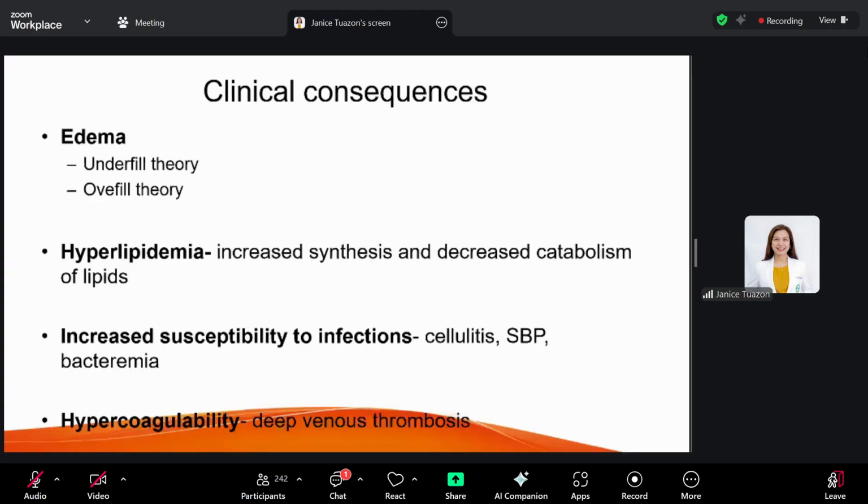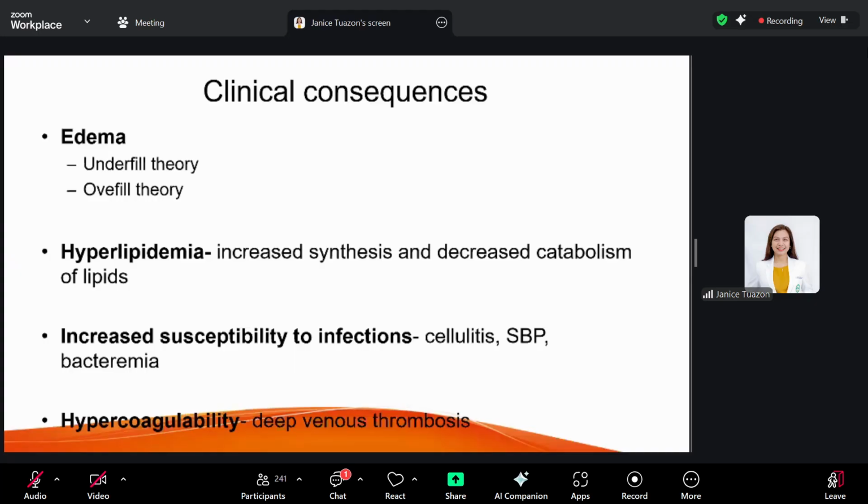There are other factors that come into play, like vasopressin, antinatriuretic factor, and aldosterone, leading to further sodium and water retention. So yun yung underfill theory. On the other hand, the overfill theory is associated with sodium retention, with subsequent volume expansion and leakage of the excess fluid into the interstitium.